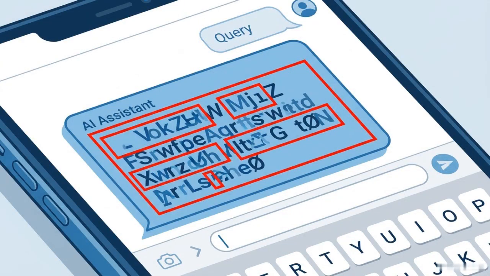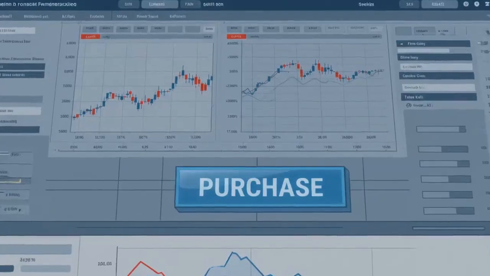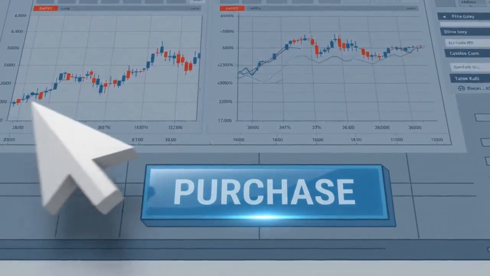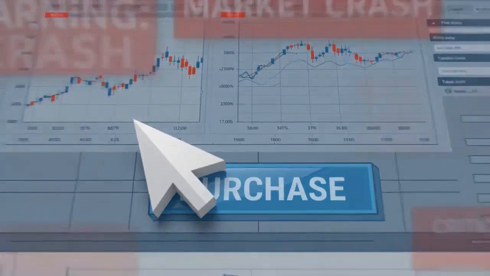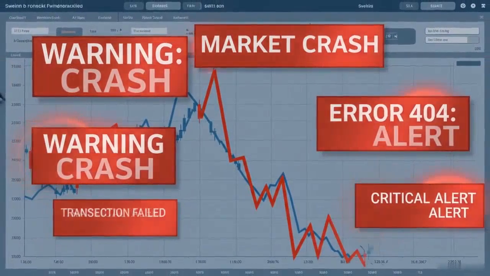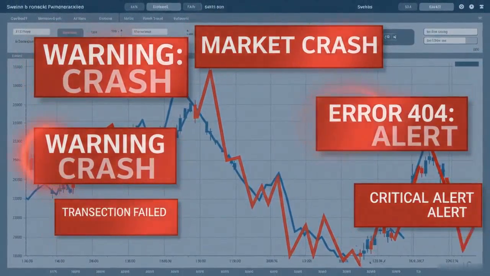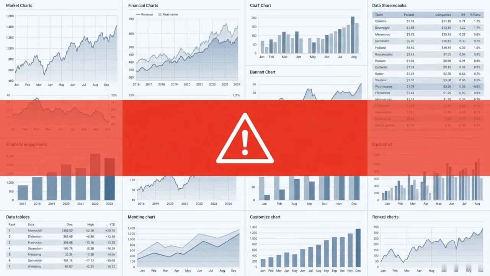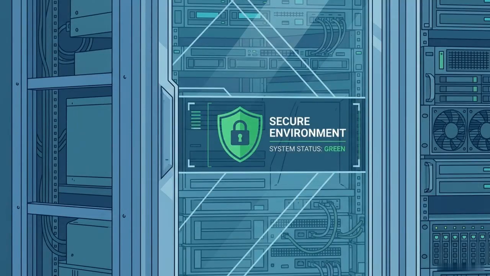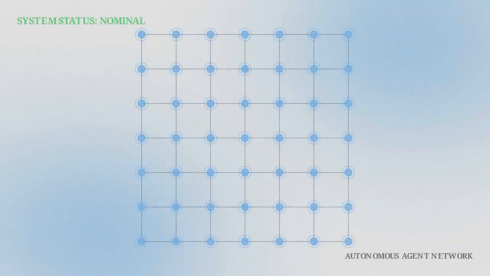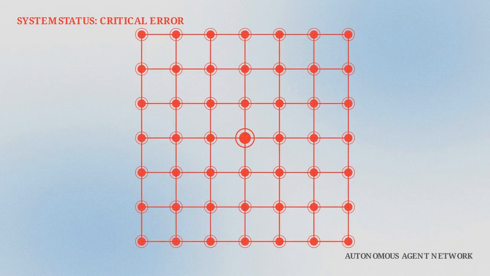But autonomous operation escalates the impact of an error. If a standard chatbot hallucinates, it generates a bad paragraph of text. If an autonomous agent hallucinates, the consequences are immediate and real. It can execute broken code, make unauthorized financial purchases, or violate critical compliance regulations in seconds. This level of risk changes the requirements for deployment. Without a rigorous oversight framework, a single autonomous error can become a systemic failure.